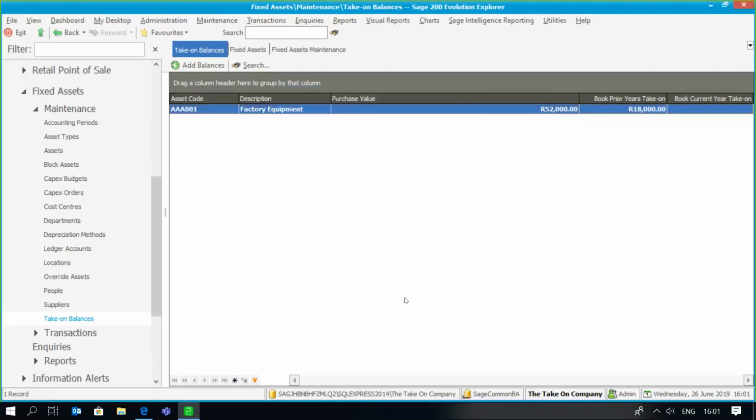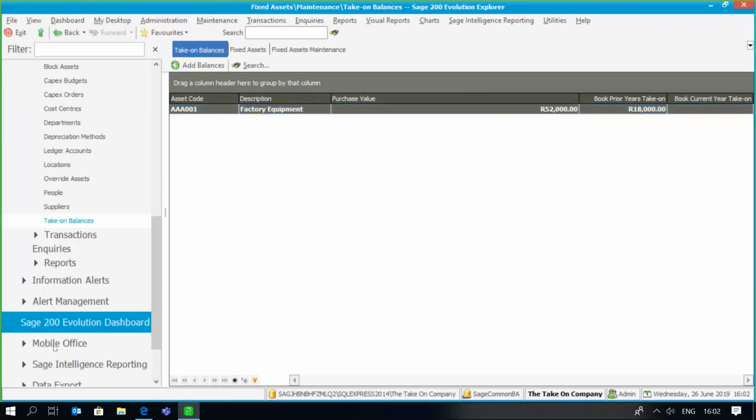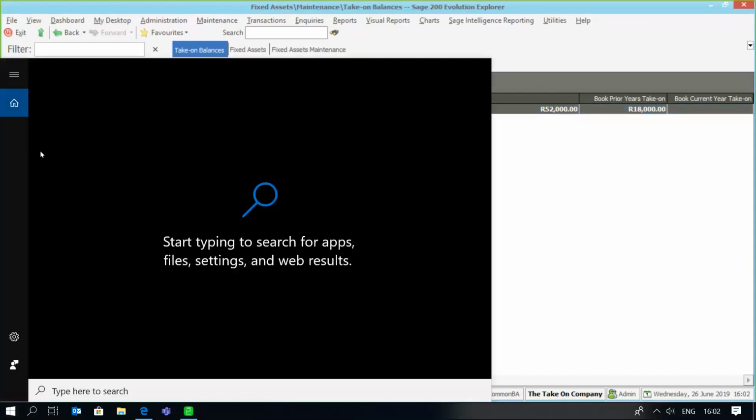Now, what we're trying to establish here is how the application calculates depreciation going forward from the 1st of Jan 2018 based on our purchase price as well as the take-on values. So right, let's just go check what's happened here. And I'm just going to do a quick calculation.